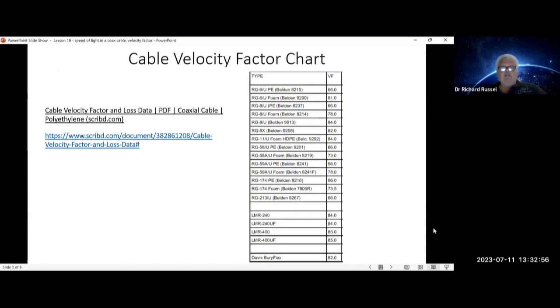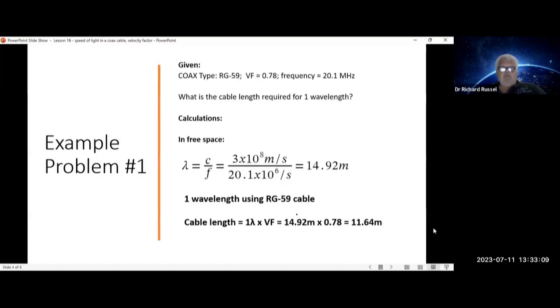This is a chart of representative coax cables with their velocity factors. Let's do an example problem. Coax type of RG59 with a velocity factor of 0.78 and a frequency of 20.1 megahertz. What is the cable length required for one wavelength?